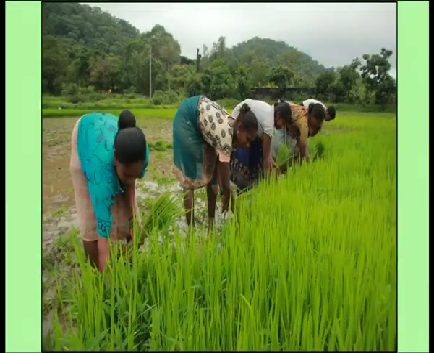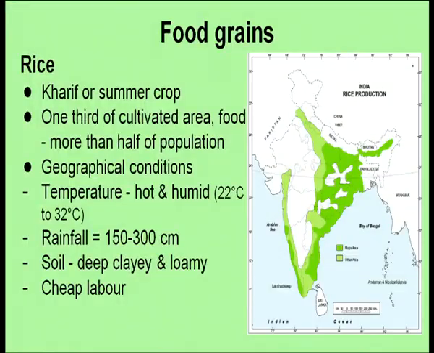You can see this picture widely in the monsoon region, during monsoon season. This is the picture you can see in many areas of India: ladies sowing the rice seedlings. These are rice seedlings, and men and women are planting the rice seedlings in the fields. Now, rice, as we all know, is a summer crop and is also known as kharif crop, and one third of cultivated area is covered by rice, and it is used for food by more than half of the population.